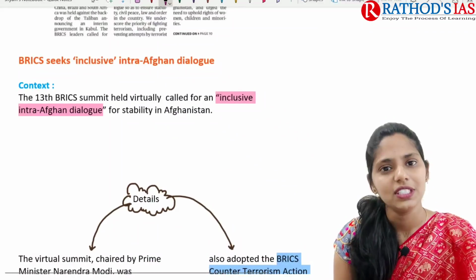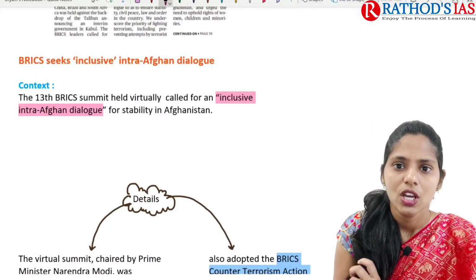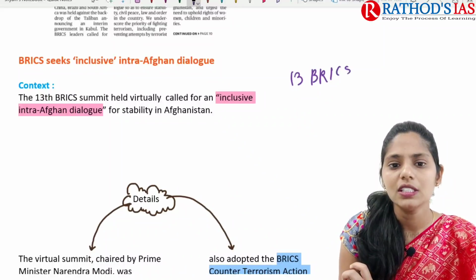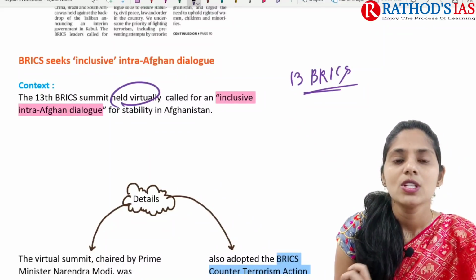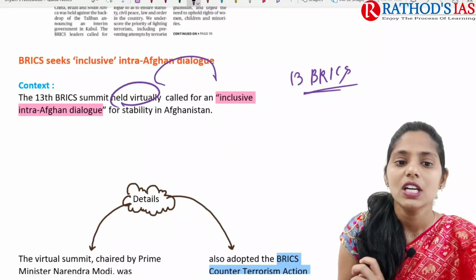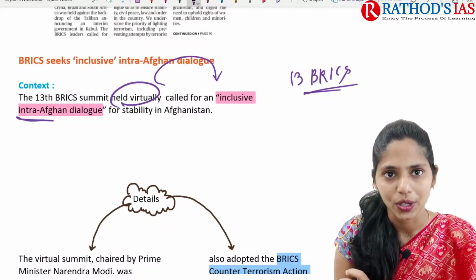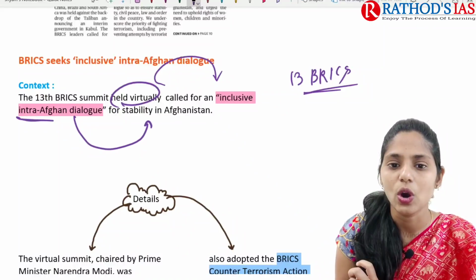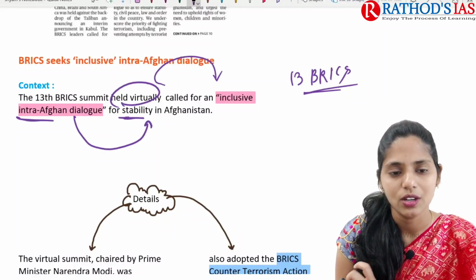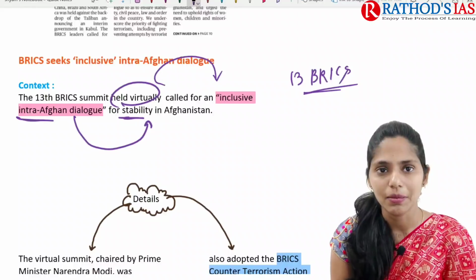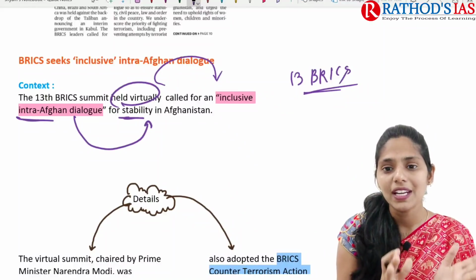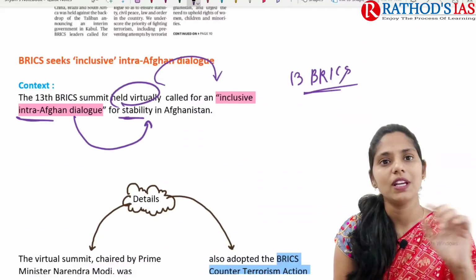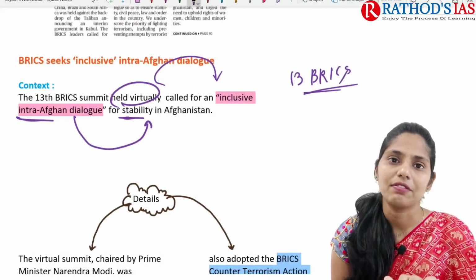Let us first see the context, why it is in the news. The 13th BRICS summit was held virtually. In this summit they mainly called for an inclusive intra-Afghan dialogue, which mainly focuses on stability in Afghanistan.